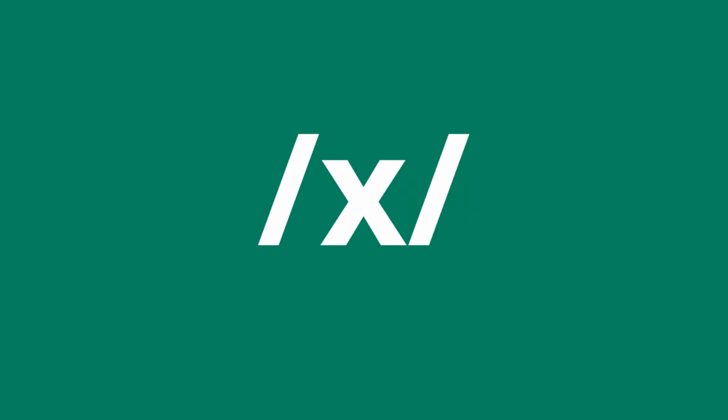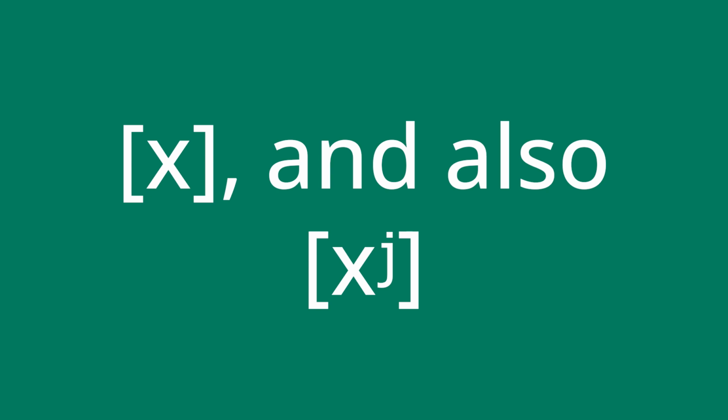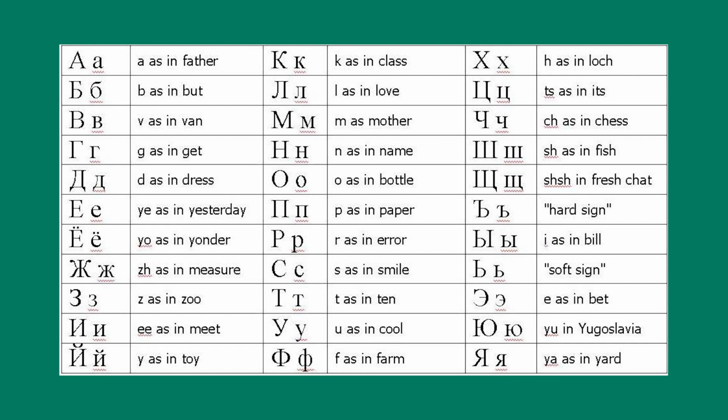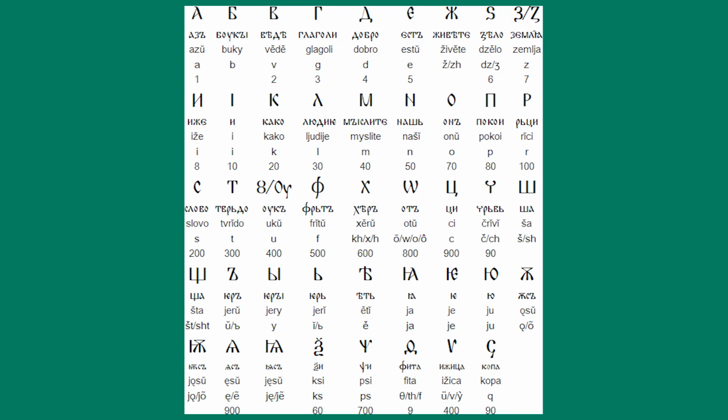To start, in my native language, which is Russian, this letter is called Kha and represents the sound kh, and also occasionally h, but that's just a thing Russian does, which might be a topic for another video. Anyway, why does it represent this sound instead of what it represents in English, French, or Portuguese? That is because Russian doesn't use the Latin alphabet, but it uses the Cyrillic alphabet instead. This Cyrillic alphabet was based on an older Cyrillic alphabet, which had 43 letters.